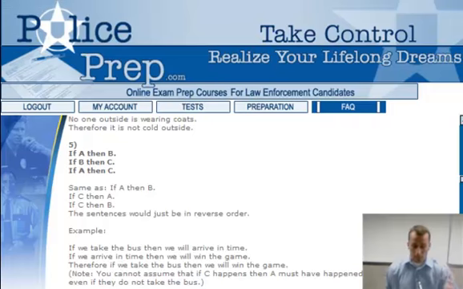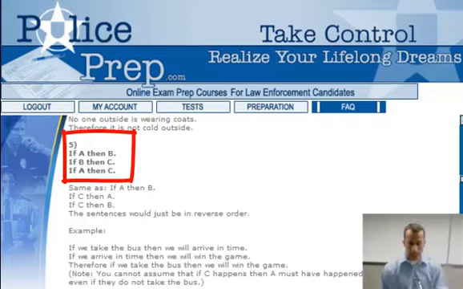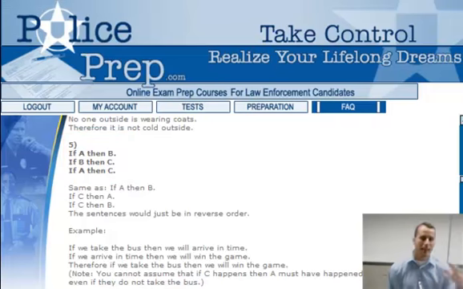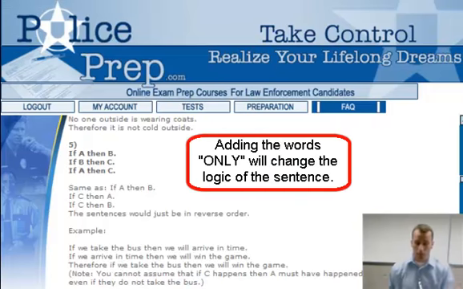That's what I'm talking about when I say be very careful about reverse ordering them. If A, then B; if B, then C. So if A happens, C has to happen. But because C happened doesn't necessarily mean that A happened. It could have happened for a number of other reasons. But if you throw in those special words, such as only if A then B, only if B then C, then you can work backwards.